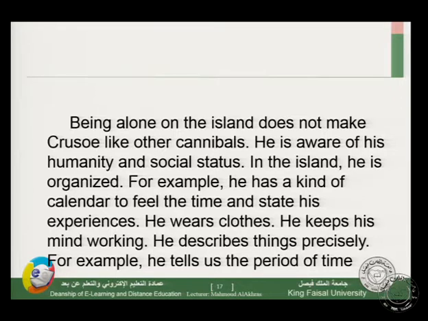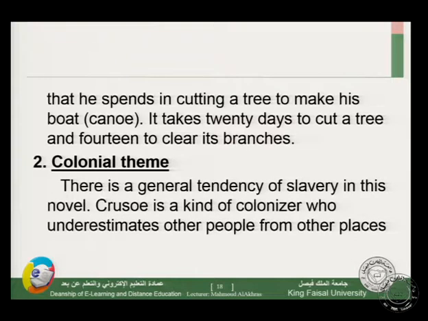He wears clothes. He keeps his mind working. He describes things precisely. For example, he tells us the period of time that he spends in cutting a tree to make his boat. It takes 20 days to cut a tree and 14 to clear its branches. So he is a kind of self.